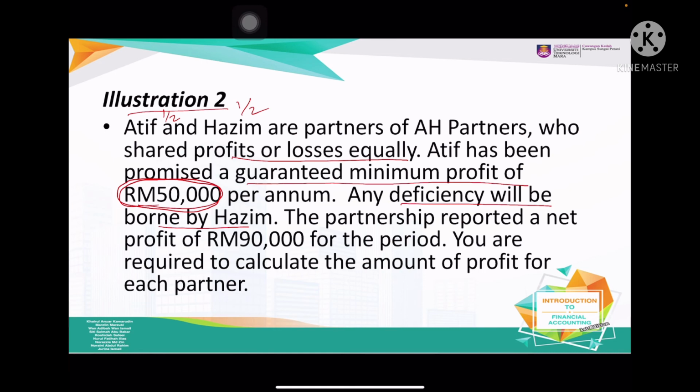So the partnership reported a net profit of 90,000. Atif and Hazim share half-half, right? Half of 90,000 is actually 45,000. But in this situation, Atif is guaranteed 50,000. So this is the scenario, and you are required to calculate. I think that you are able to calculate already.